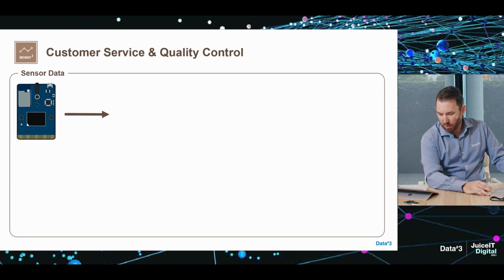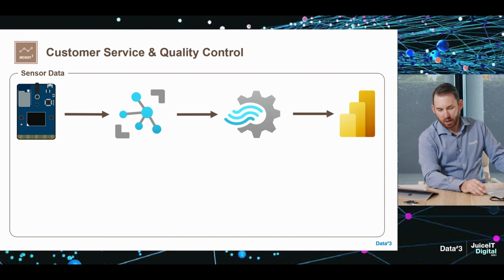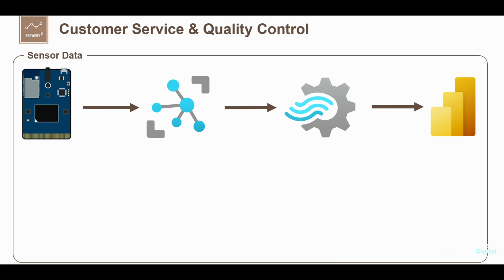To investigate the issue and help inform next steps, we have our IoT sensor collecting telemetry data, in this case temperature. The device is securely managed by an Azure IoT hub running in Brewery 3's Azure tenancy. An Azure Stream Analytics job sends that data to Power BI for real-time updates. We've built a report in Power BI allowing us to filter on data, processing hundreds of thousands of events very quickly. Our Stream Analytics job is able to send data to other destinations such as Cosmos DB for data warehousing, time series analysis, and potential other machine learning scenarios.